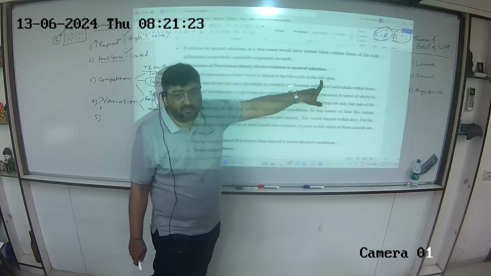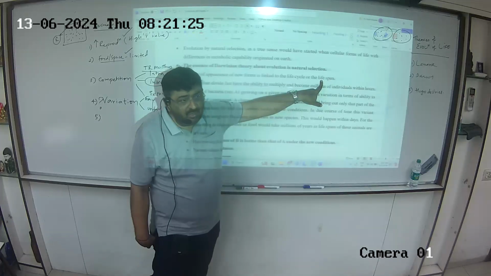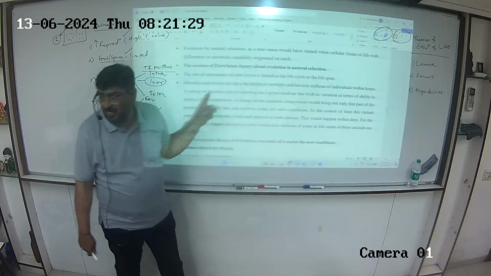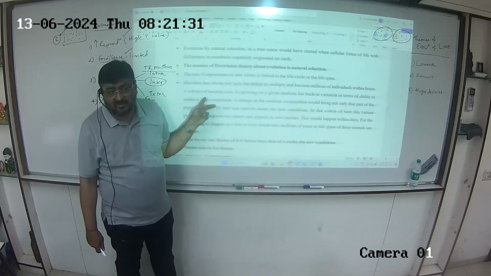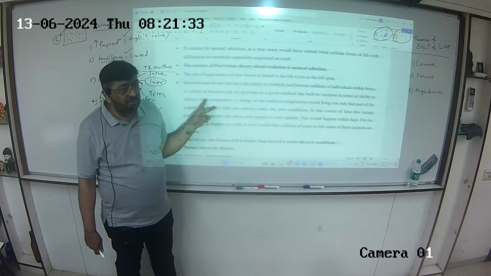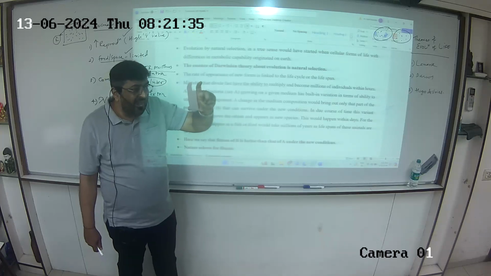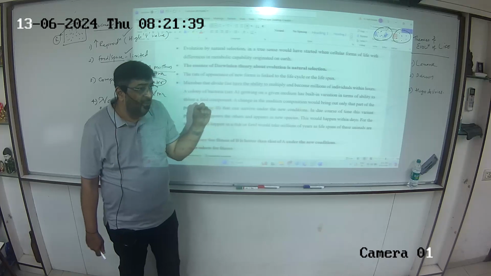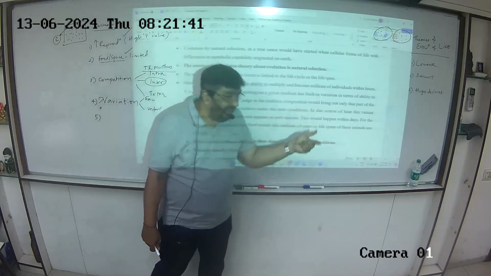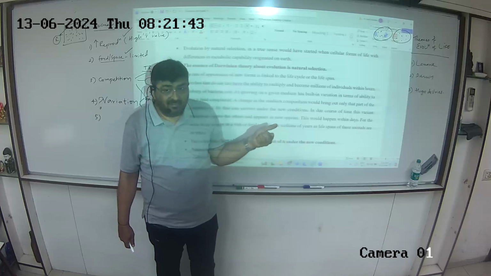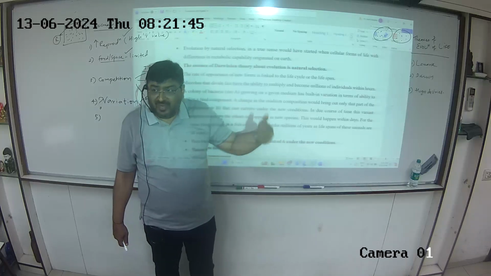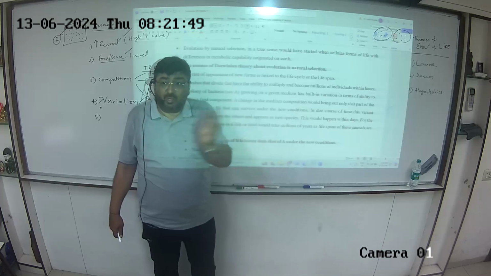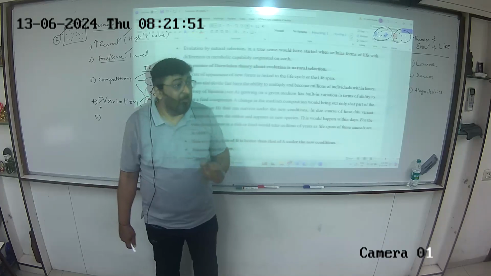Please underline this. This is a very ignored statement. So the shorter the organism's lifespan or life cycle, the faster its generations will go. So new forms will arise faster in those organisms than in those organisms whose lifespan is longer.